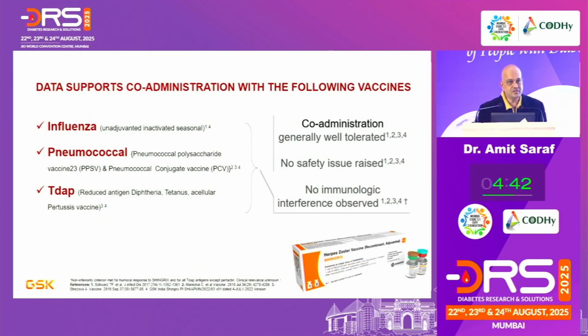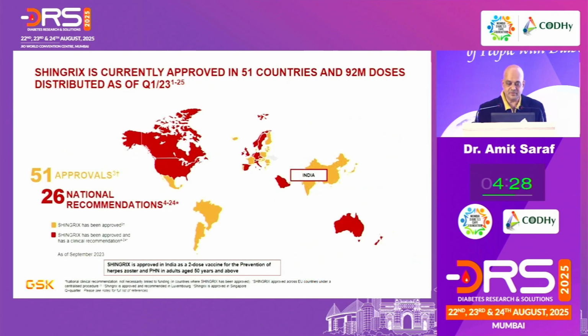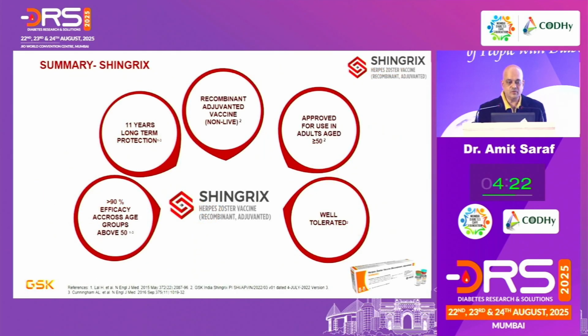What about co-administrations? All of these can be given with Shingrix: influenza, pneumococcal, Tdap. And as I mentioned, other than a bit of local effect and maybe a bit of systemic effect, there's nothing major seen in the patient. Therefore, it's approved in all these countries, and 92 million doses have been given globally.